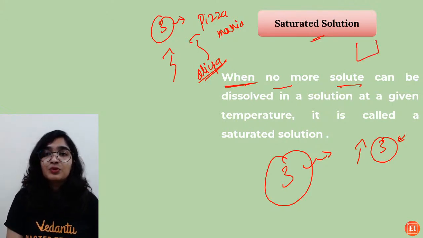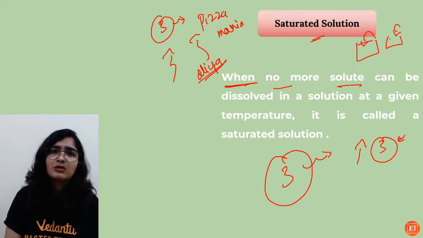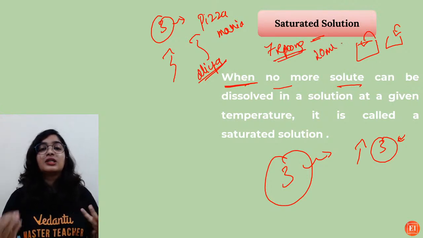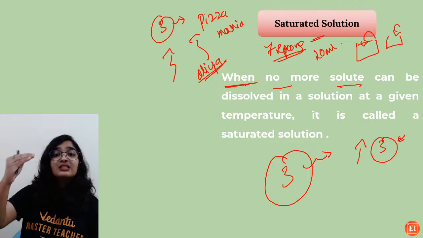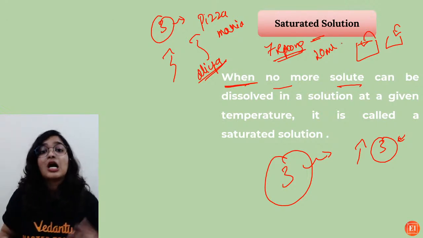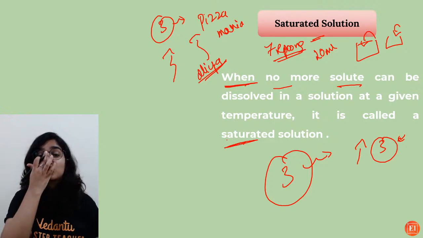Acha, you will add 1 spoon, okay, the water will dissolve it. 2 spoons, okay, chalo. Bichara, 7 spoons of sugar, how will 20 ml of water dissolve it? So once it has reached its capacity, that is how much solute it can dissolve, such kind of solutions is what is known as saturated solution.